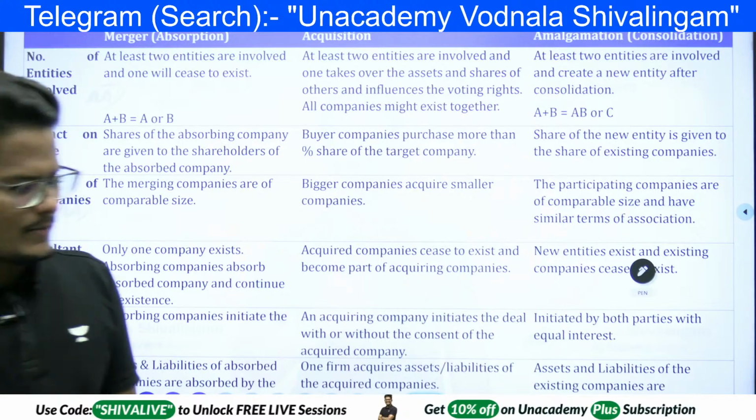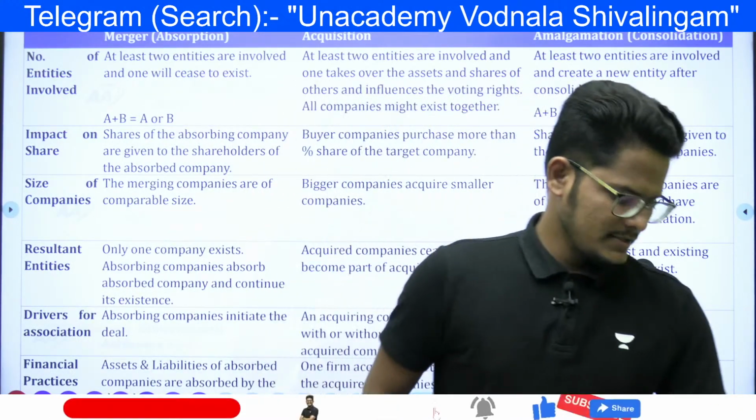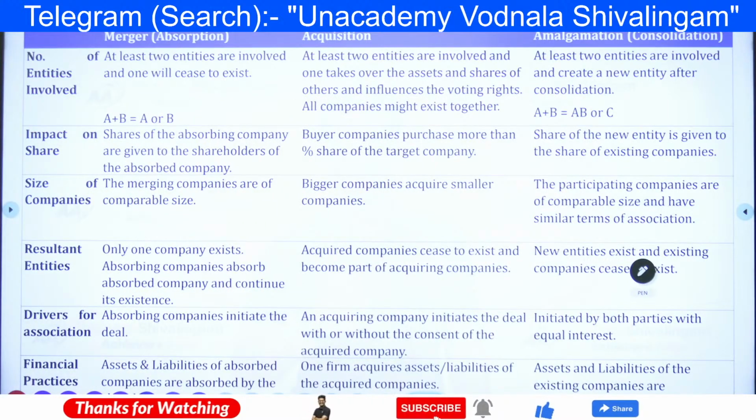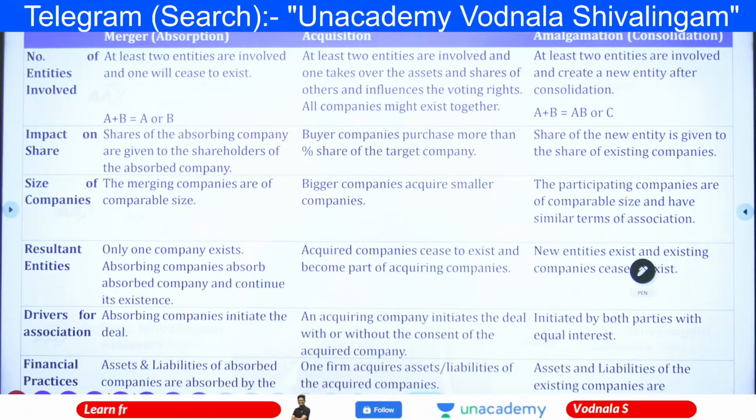Merger, acquisition, amalgamation, difference. Single line difference, can anyone please tell me? Somebody please. Ho gaya bhai? With one topic only, energy completed.